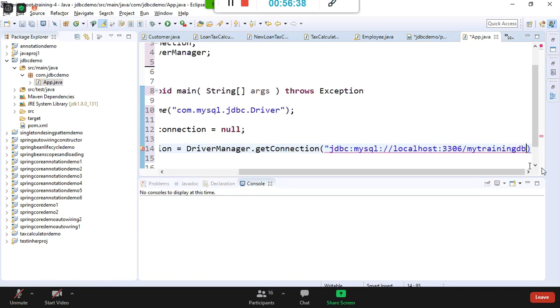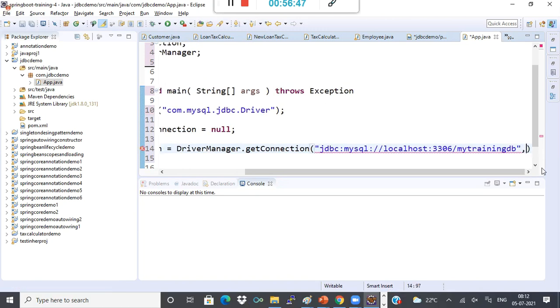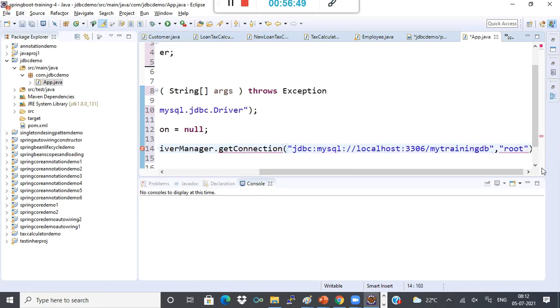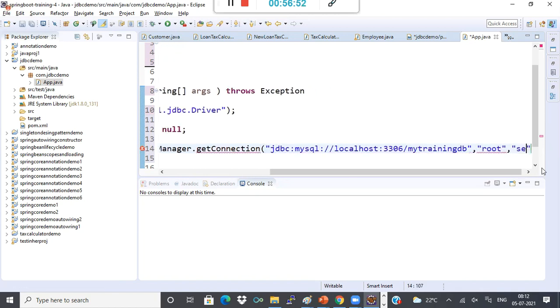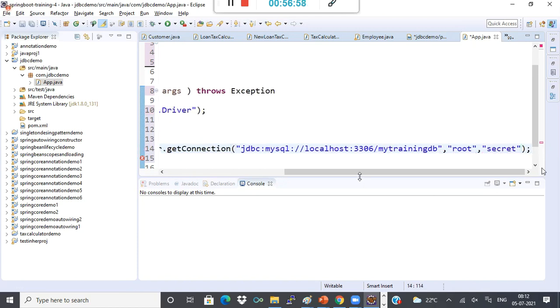Which database, what is the IP address, port number, and everything, okay? So this is your thing. And then I have to specify the username and password also, okay? So the username for my default database is root and password is secret, because it is my local thing only. Okay, I'll just say like this.